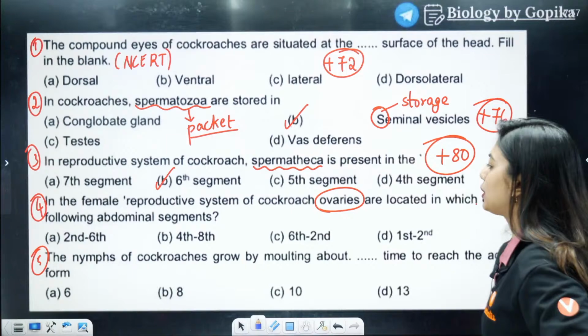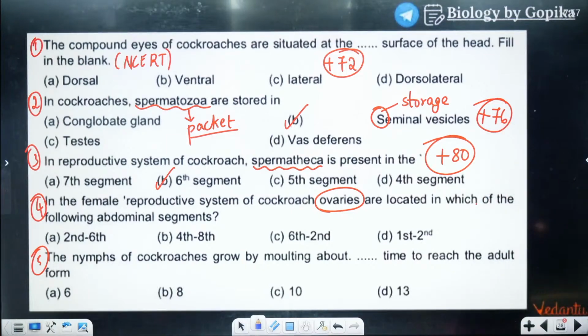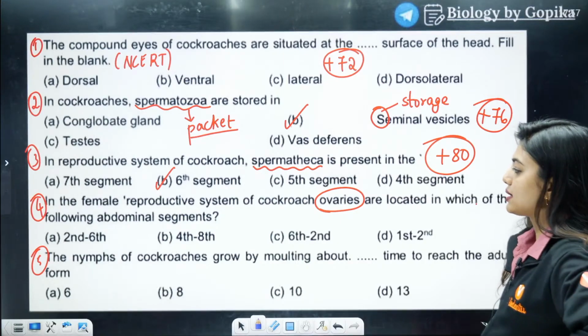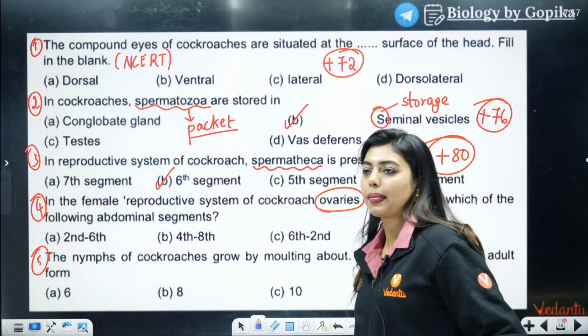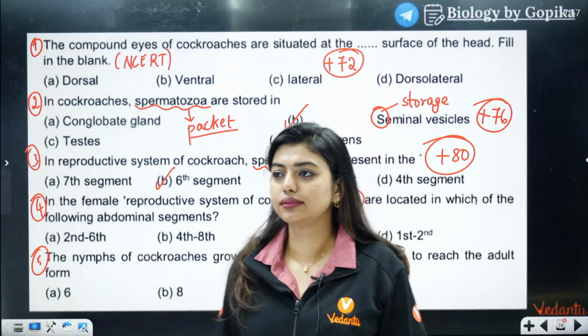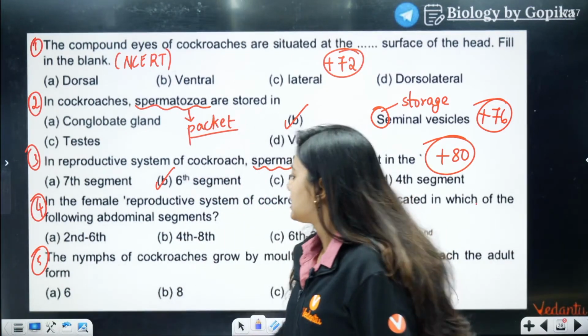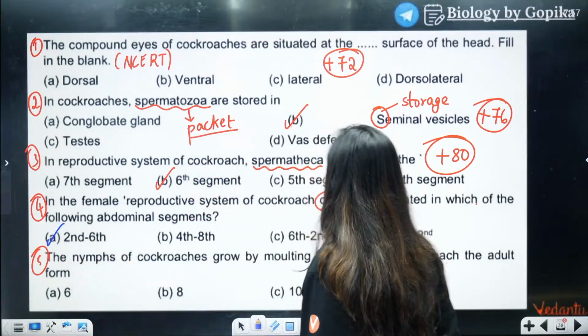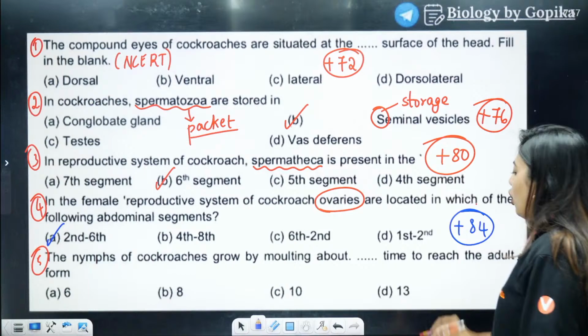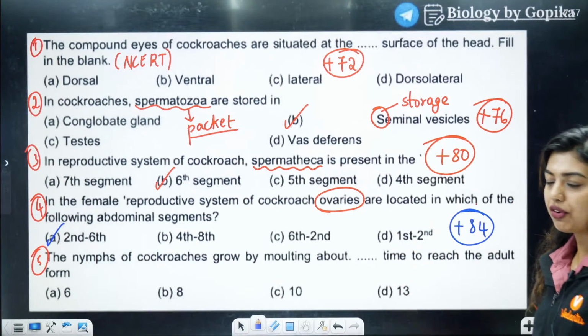In female reproductive system of cockroach, ovaries are located in which of the following abdominal segments? Good job. Second and sixth segment, that's why ovaries are bigger. So here 84 marks right now all of you have. Last question from this page.